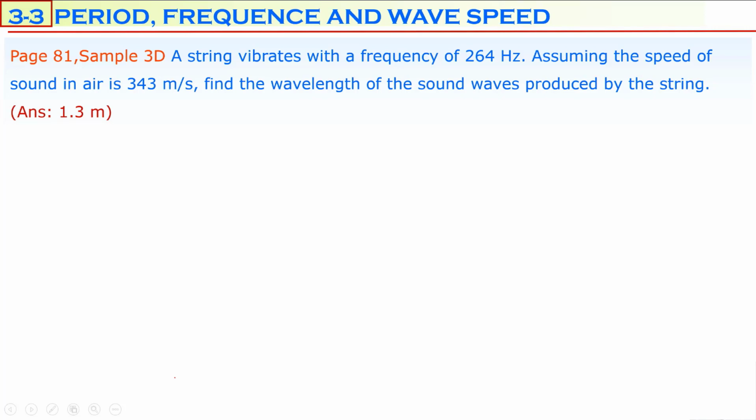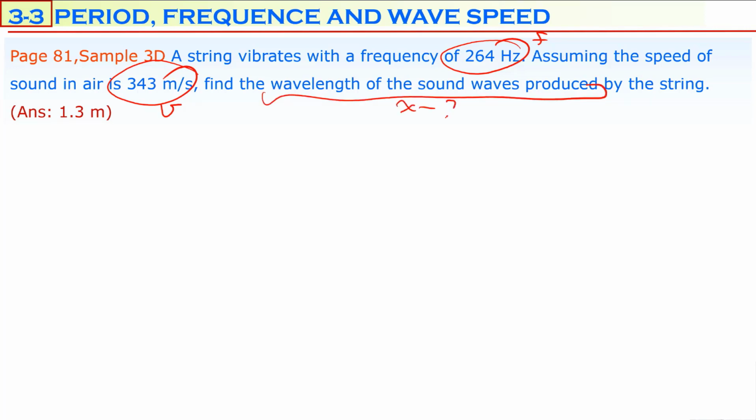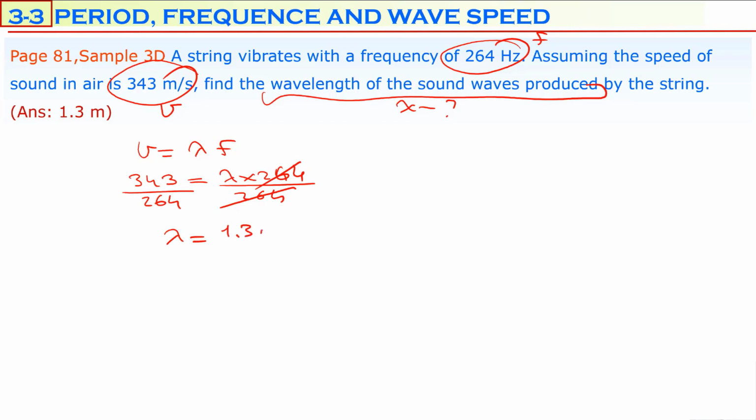A question. A string vibrates with a frequency of 264 Hz. This is frequency. Assuming the speed of sound in air, this is the speed v, is 343 meters per second. Find the wavelength of the sound waves produced by the string. So we know that v is equal to lambda times f. v is given, 343 meters per second. Lambda is the question. Frequency is 264. So divide by 264. Lambda is going to be 1.3 meters.